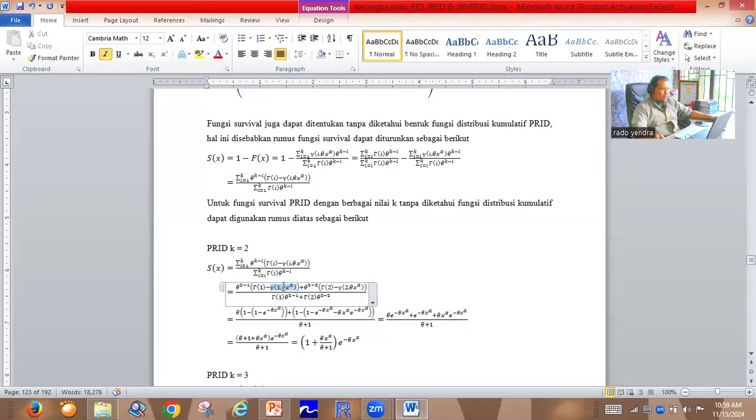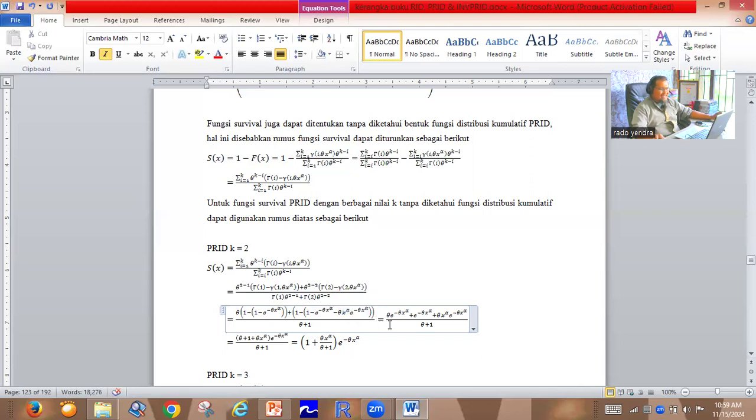Okay. Lower incomplete gamma 1 comma theta x power alpha is equal to 1 minus exponent minus theta x power alpha. And the lower incomplete gamma 2 comma theta x power alpha is 1 minus exponent minus theta x power alpha minus theta x power alpha exponent minus theta x power alpha.